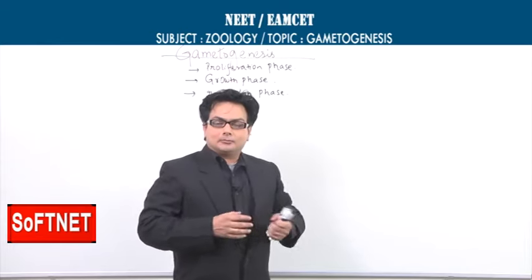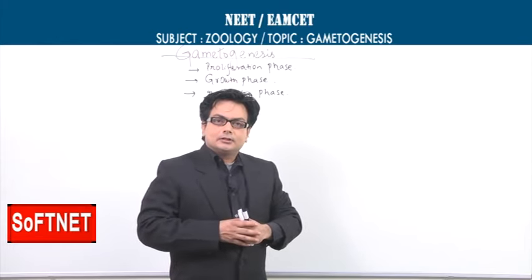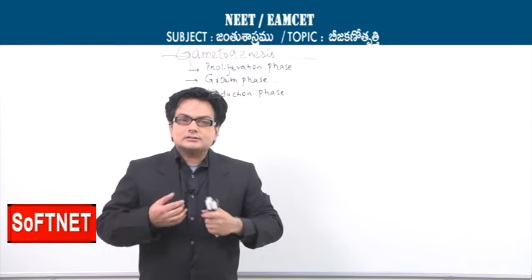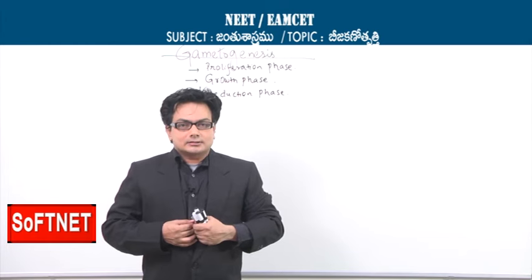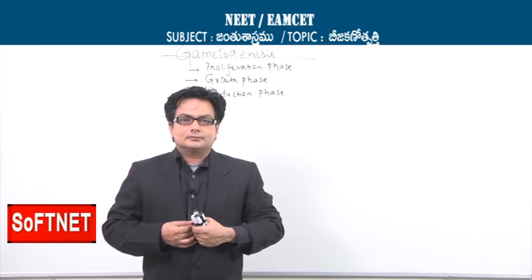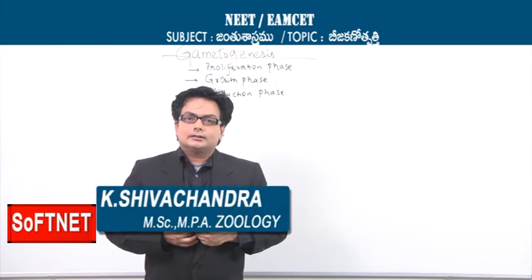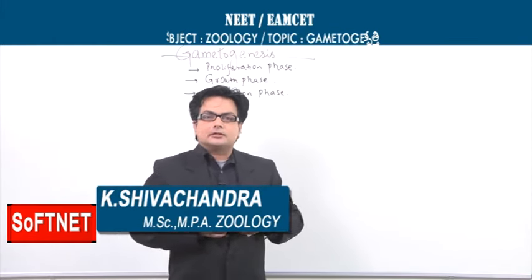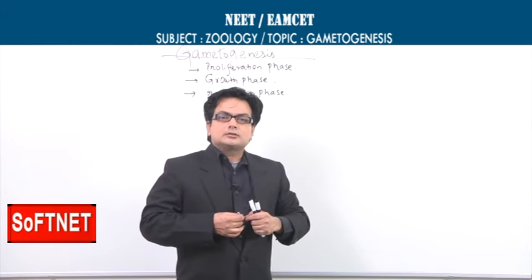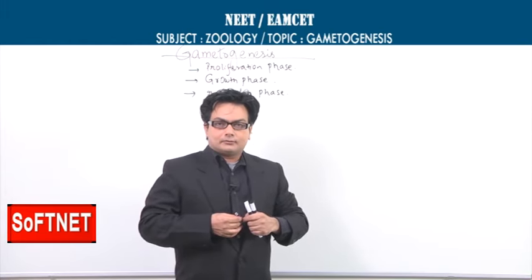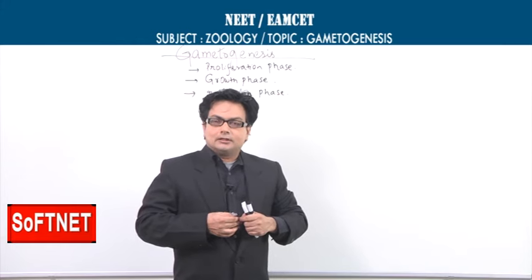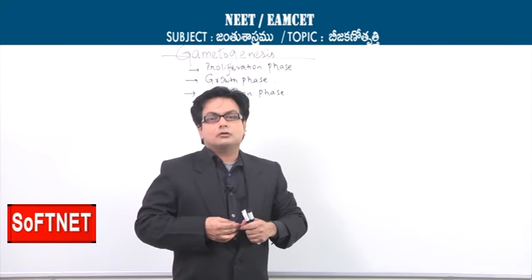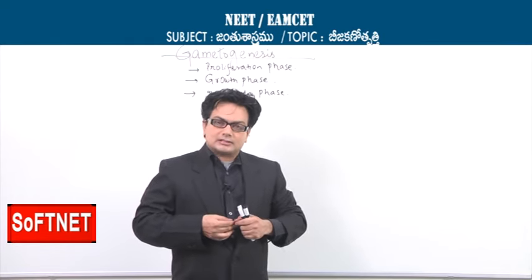A topic by name gametogenesis. Now, what is gametogenesis? Genesis is the making, the synthesis, the production of gamete. So, gametogenesis involves two words. One is the gamete, the other is the genesis. Genesis means the synthesis of, gamete is the haploid cell. The synthesis of, or the making or production of the gametes, can be called by the word gametogenesis.